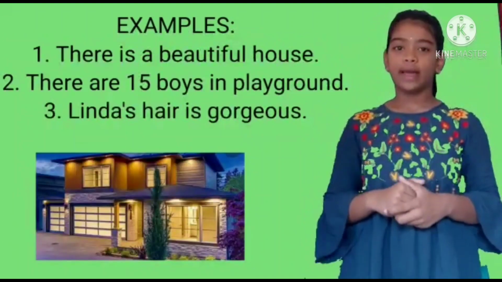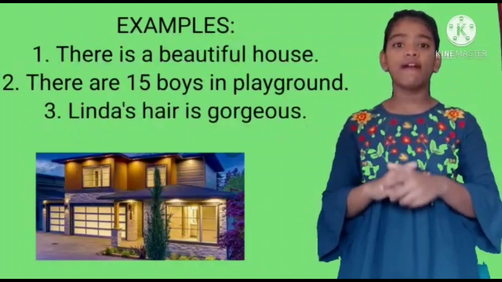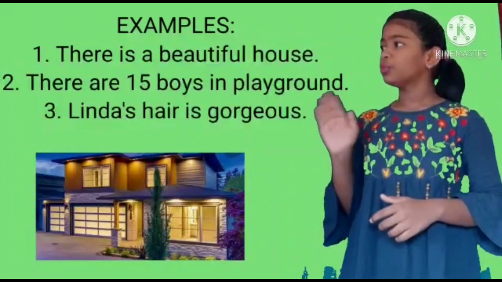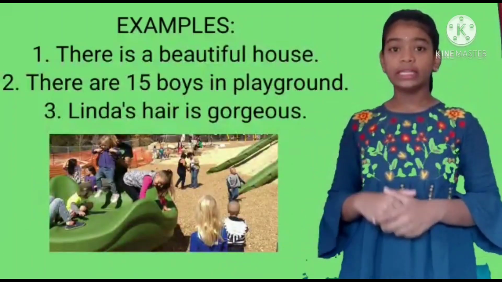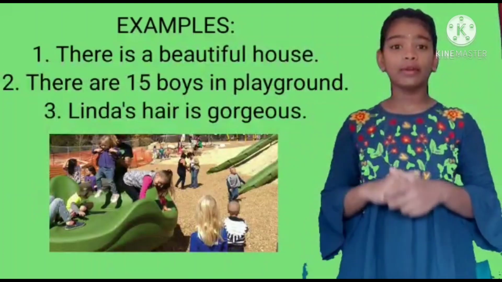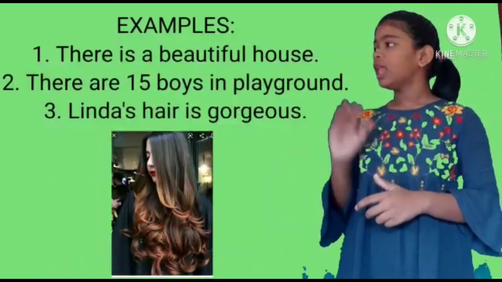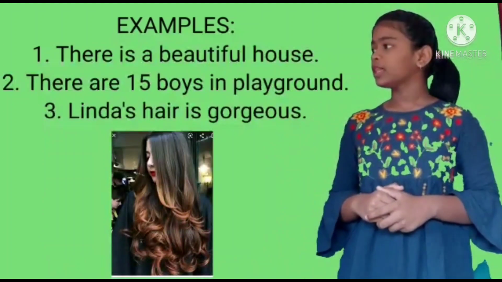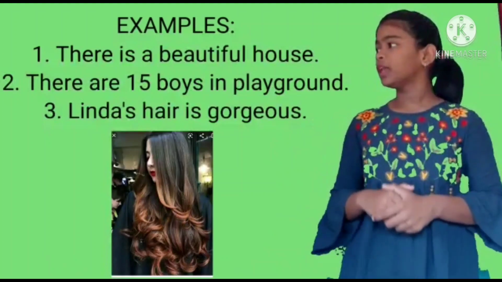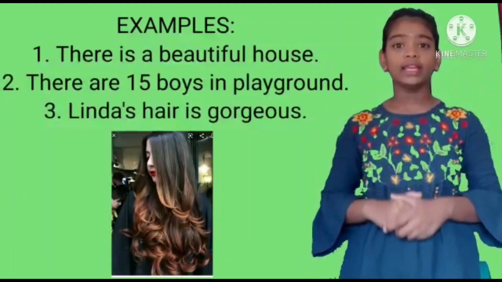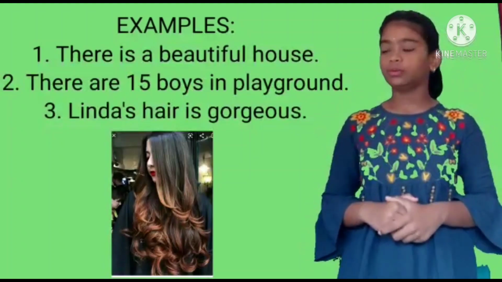Let's look into sentence examples. There is a beautiful house. Here, beautiful is describing the quality of house. So, beautiful is an adjective here. There are 15 boys in the playground. Here, 15 is describing the number of boys in the playground. So, 15 is adjective. Let's look into last example. That is, Linda's hair is gorgeous. Here, gorgeous is describing the quality of her hair. So, gorgeous is the adjective.